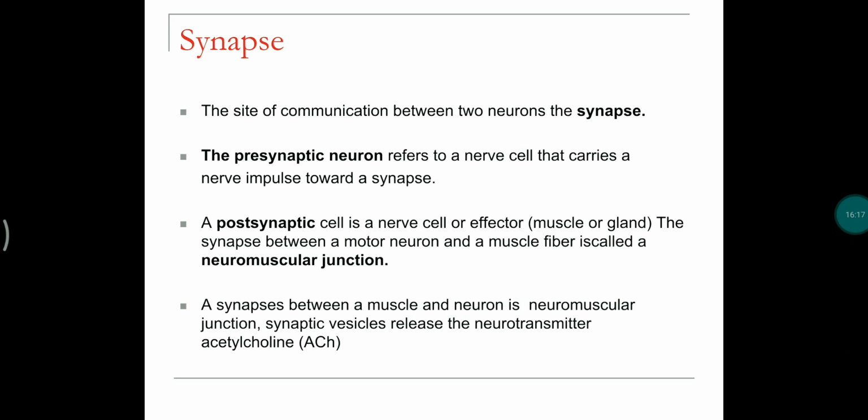And synapse is the space between two neurons. So by this particular synapse, or this particular space, the neurons are categorized into two types. They are the presynaptic neuron, which is present before the synapse and carries impulses towards the synapse, and the postsynaptic cell, which carries impulses towards the end organs. That is the postsynaptic nerve.